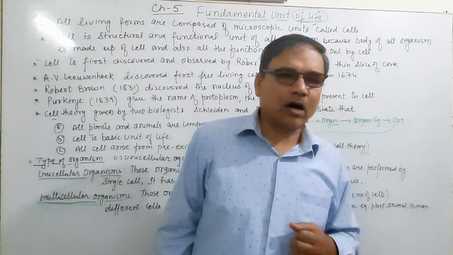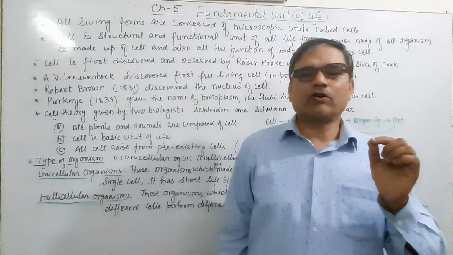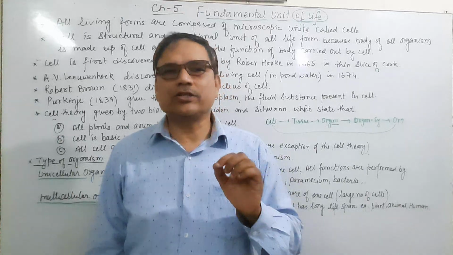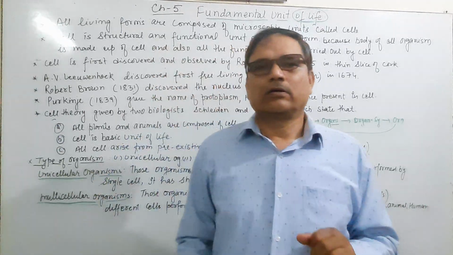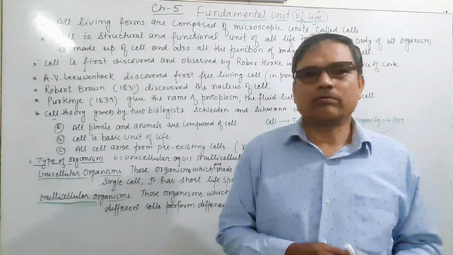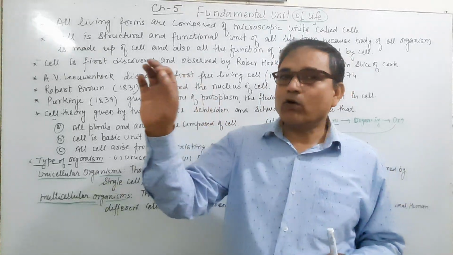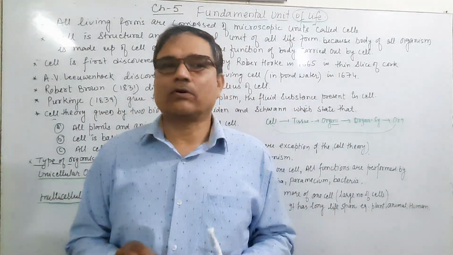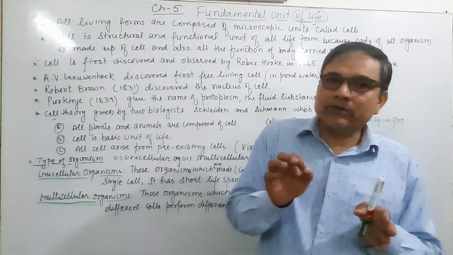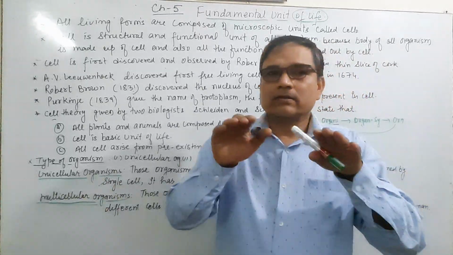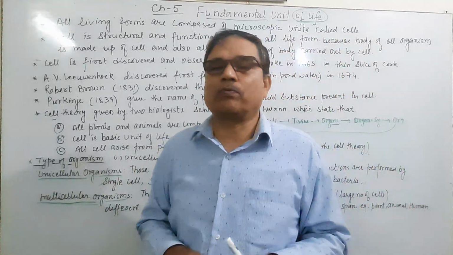And now, how was the cell discovered? First of all, Robert Hooke in 1665 took a slice of cork. What is cork? A thin slice of cork. That cork is obtained from the bark of a tree, and from that he took a thin slice and put it under the primitive microscope.